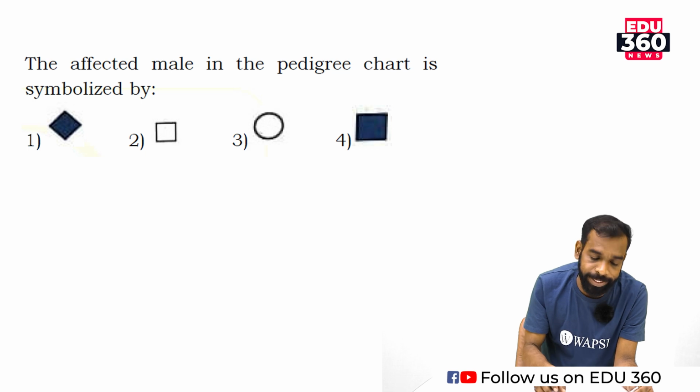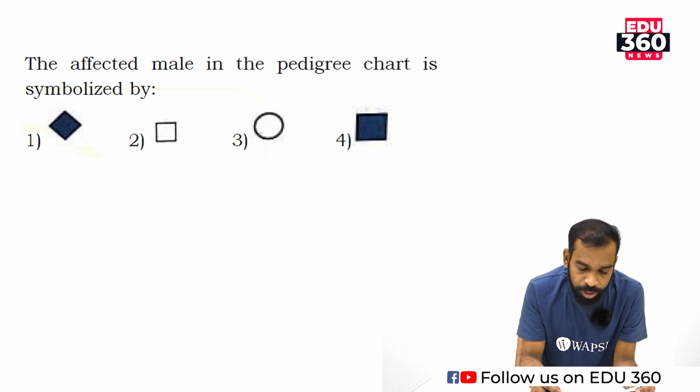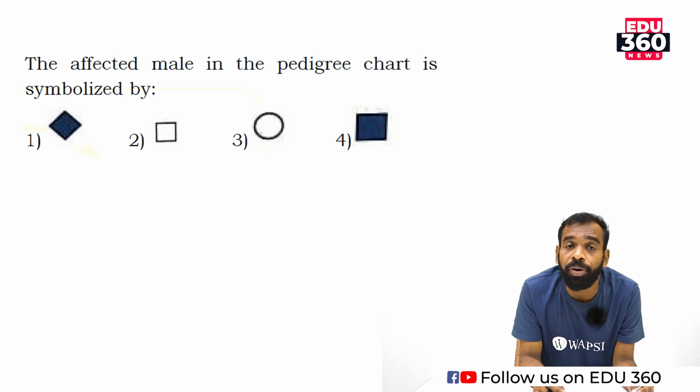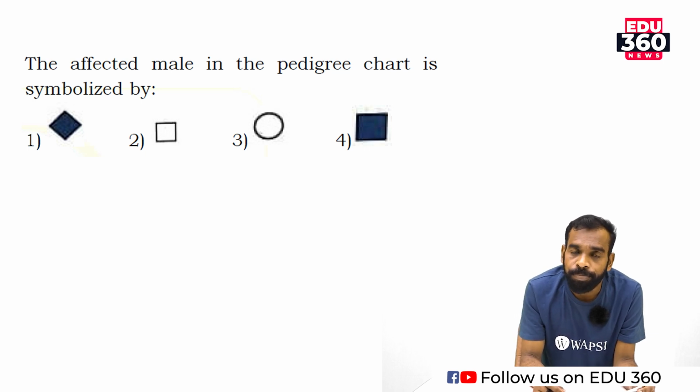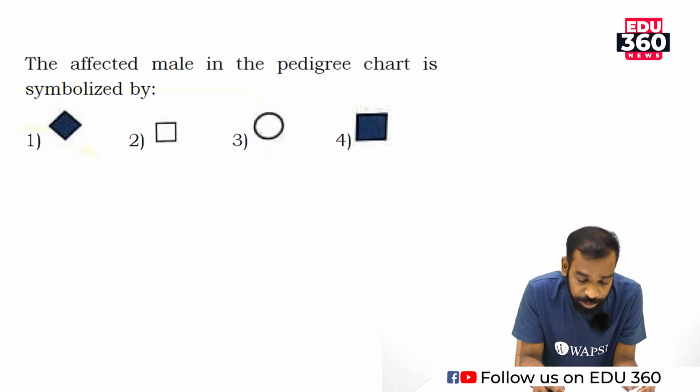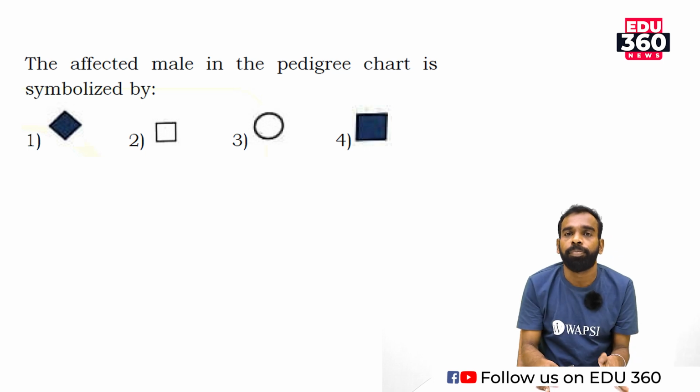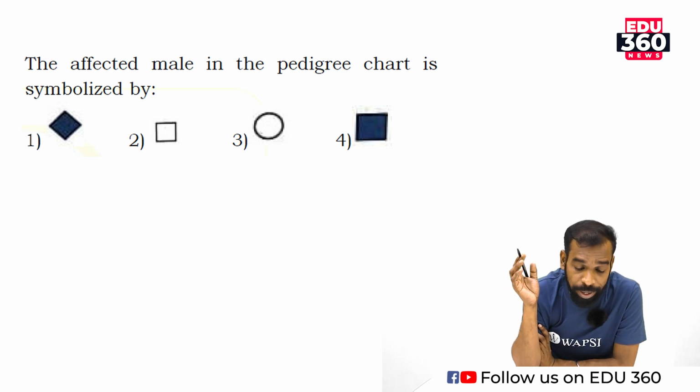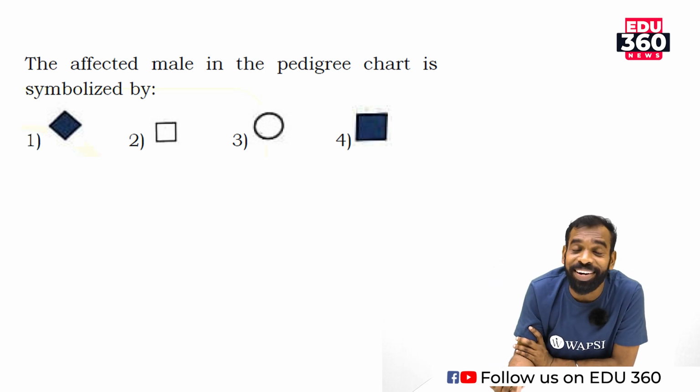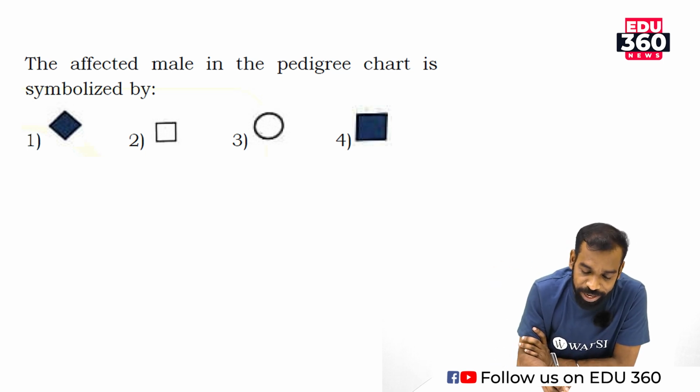Then question number 6, that is connected with pedigree chart, pedigree analysis. The affected male in pedigree chart is symbolized by... When we are drawing pedigree chart, the affected male will be shaded.